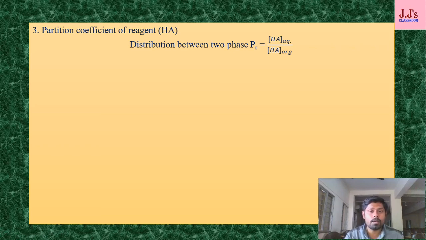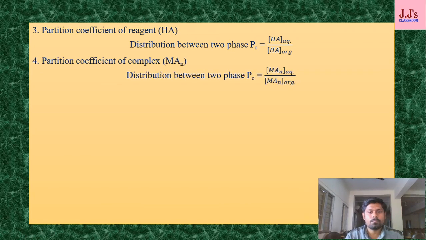If I want to write down the same partition coefficient for a metal complex, then your HA is replaced by your metal complex MAn, like this. C stands for complex, P is for partition. Partition coefficient for complex. Look here, HA is replaced by MAn, the ratio of your metal complex in aqueous to the organic.